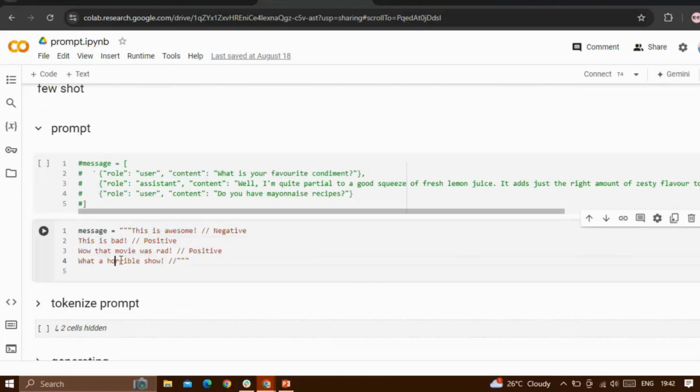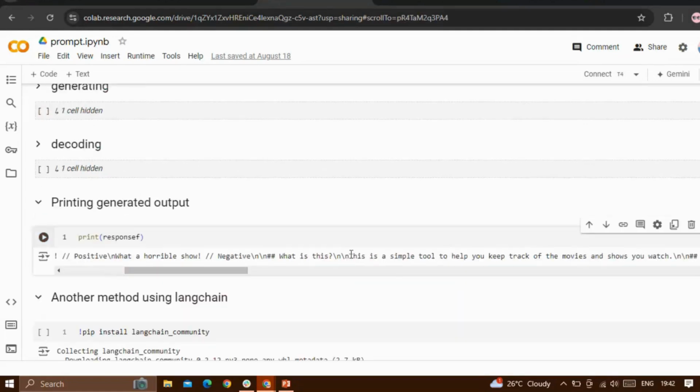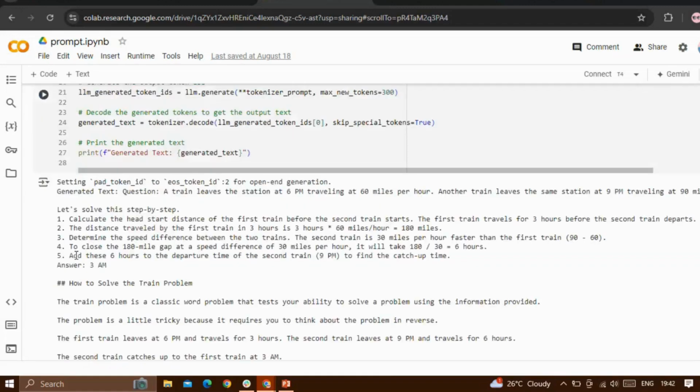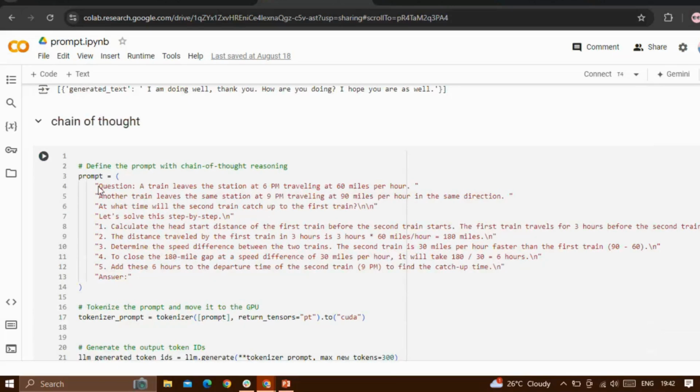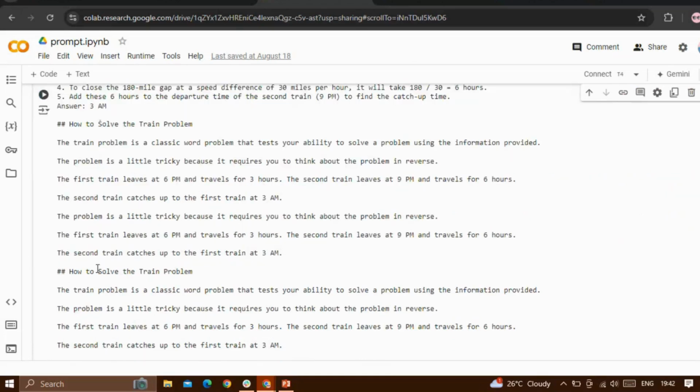And this is how I give the instruction: what a horrible show. For that, it has to give the result, and that's how it is giving the result. Then coming to the chain of thought prompt, this is how I give the prompt. I give the question, then I give the detailed information for it, and expect the answer. And that's how it is giving the answer here.